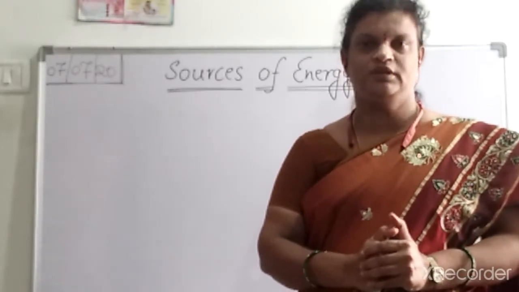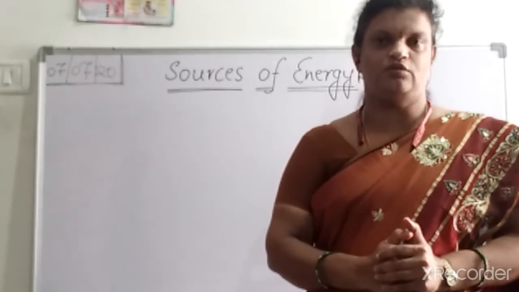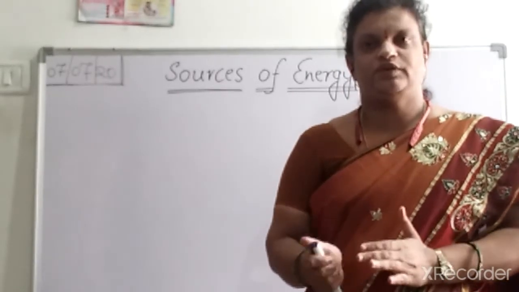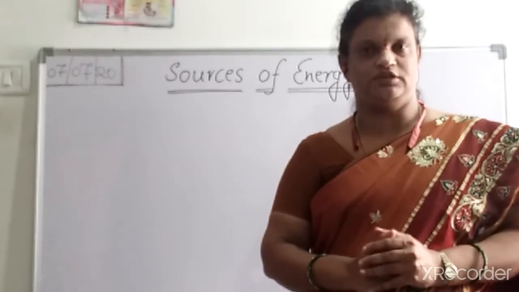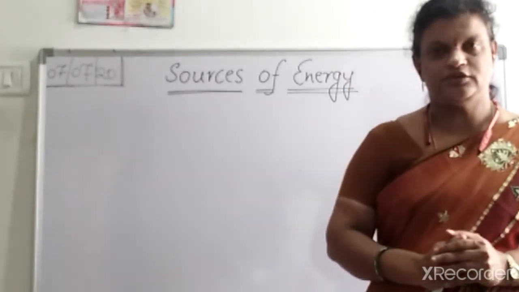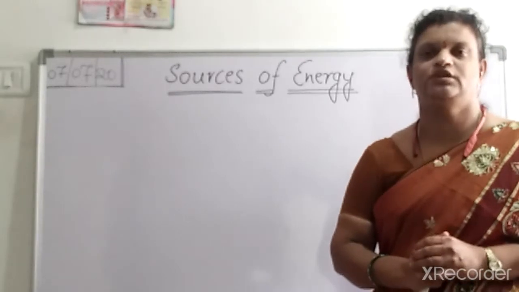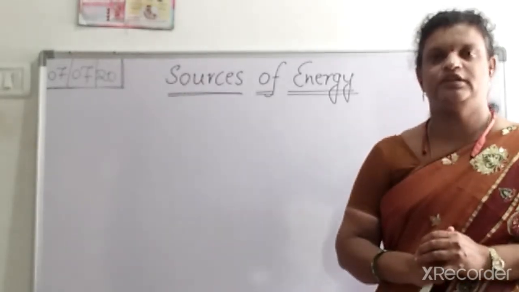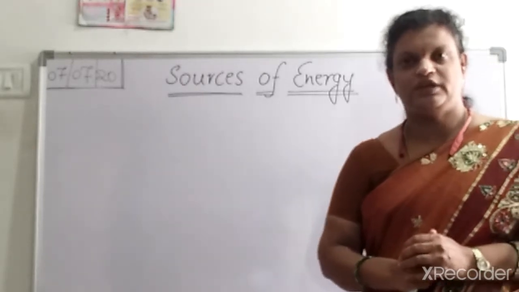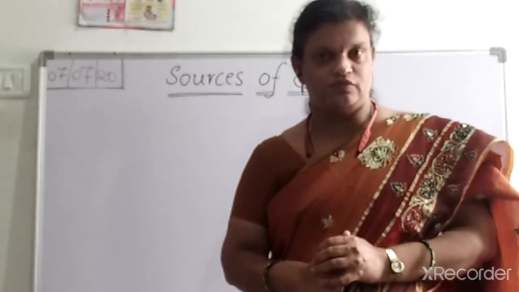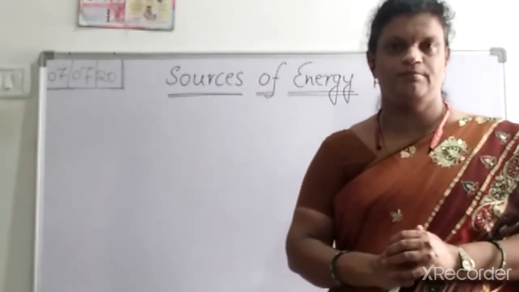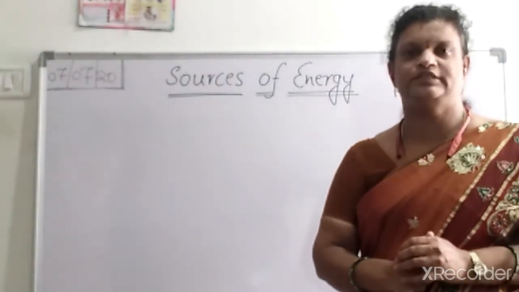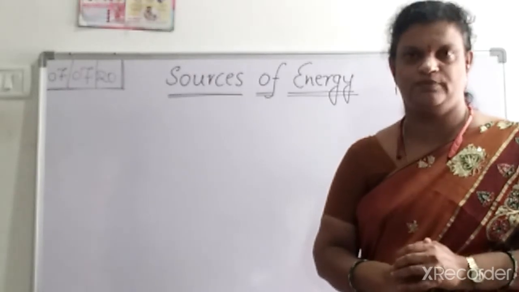What is a fuel? In that, what is wood? How are we able to get the energy from the wood, and why have we shifted from wood to fossil fuels? Okay. So today we are going to discuss the conventional fuels, which are also called fossil fuels. In our lesson, sources of energy, we have three different types of fossil fuels: coal, petroleum, and also natural gas. So today in our session, we are going to complete coal, right?